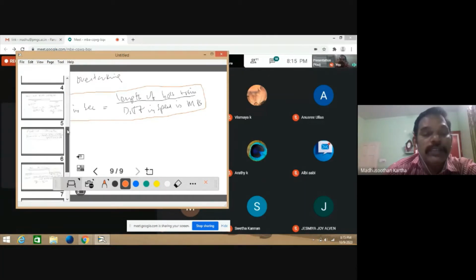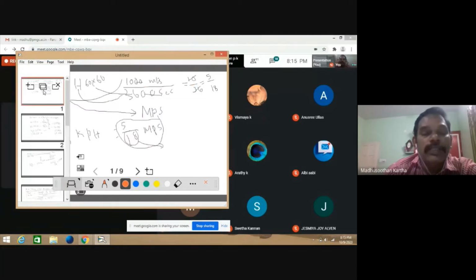Earlier we discussed the concept of converting kilometers per hour into meters per second. 1 kilometer is equal to 1000 meters, 1 hour is equal to 3600 seconds. So the least multiple is 5/18. That's why most often the speed of the train or vehicle is mentioned in multiples of 18. So kph is equal to 5/18 meters per second.